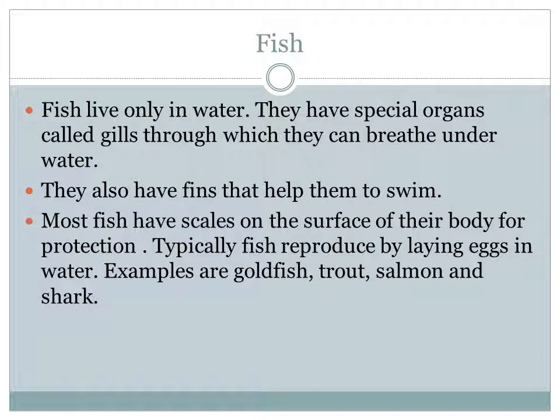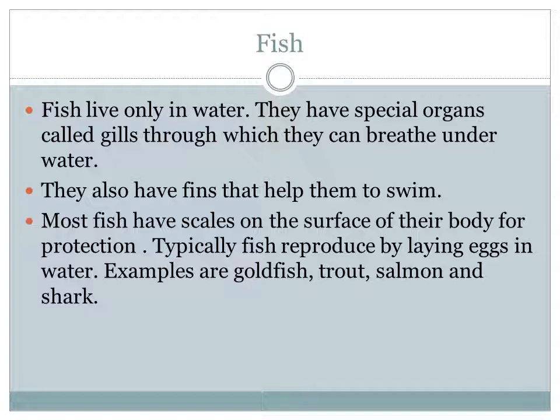Okay. First, we will see about the fish. Where do the fish live? Mainly the fish live in water, right? How are they living there? How do they get oxygen? Where do they get food?